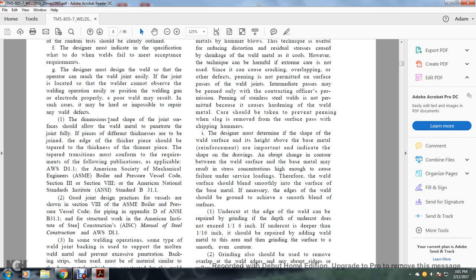1. The dimension and shape of the joint surface should allow the weld to penetrate the joint fully. The difference between the thicknesses of the pieces being joined, the edge of the thicker piece should be tapered, and the thickness of the thinner piece with the tapered transition must come from the requirements of the following publications as applicable: